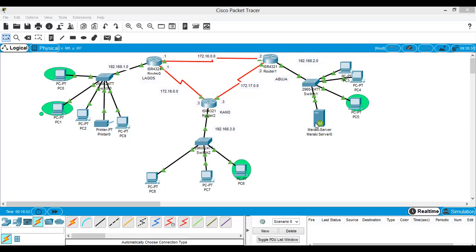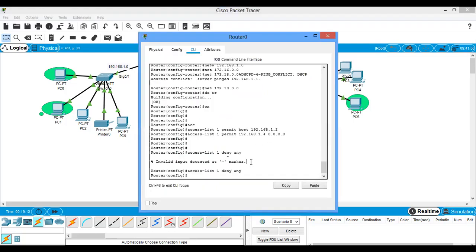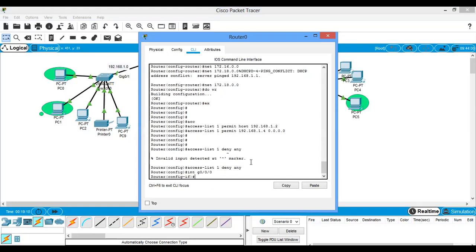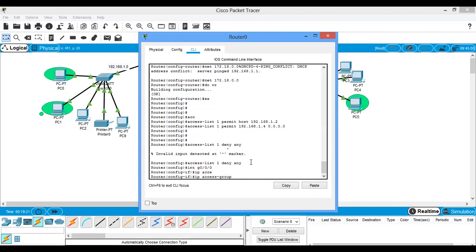Yes, I know. So if we want to implement it now, we have like 9 minutes. I can either implement it on this interface, serial, or on this serial, but I assume that I want to implement on this interface, which is G0/0/0. I'll just go to that interface. So how do we implement it? You just say IP access-group. The ID number I use is 1. So you just say IP access-group 1.